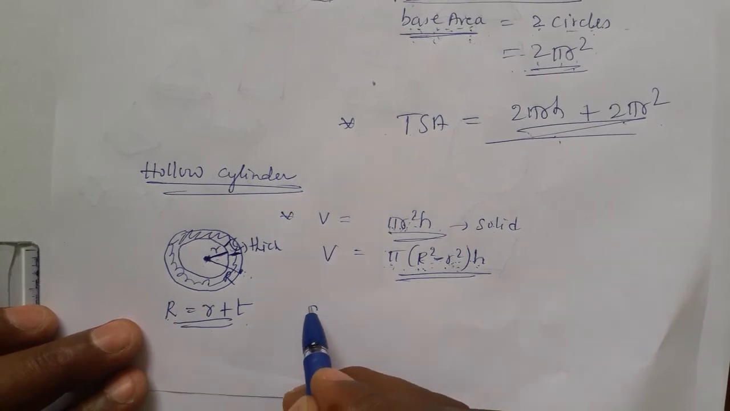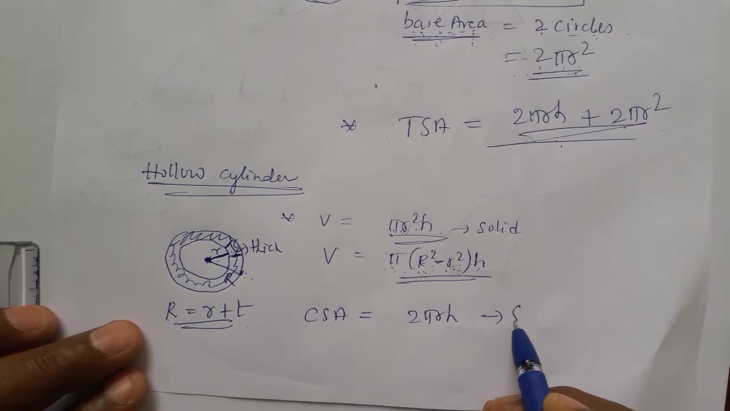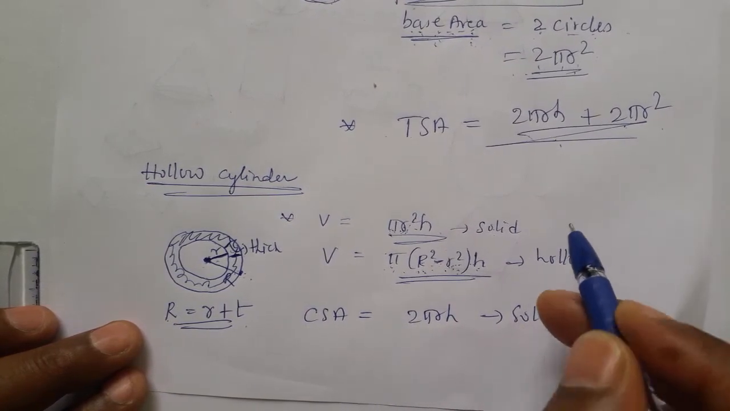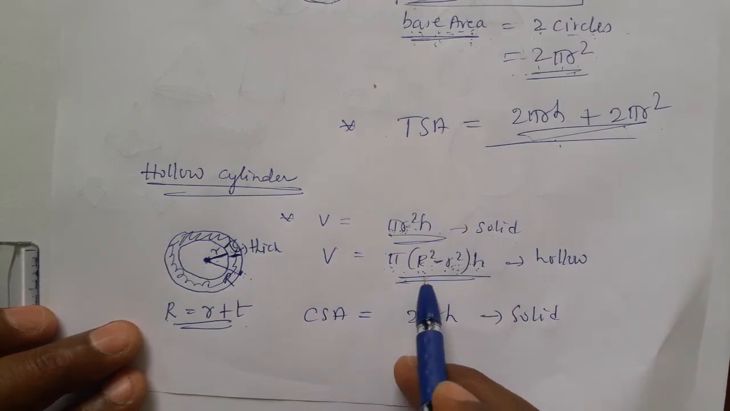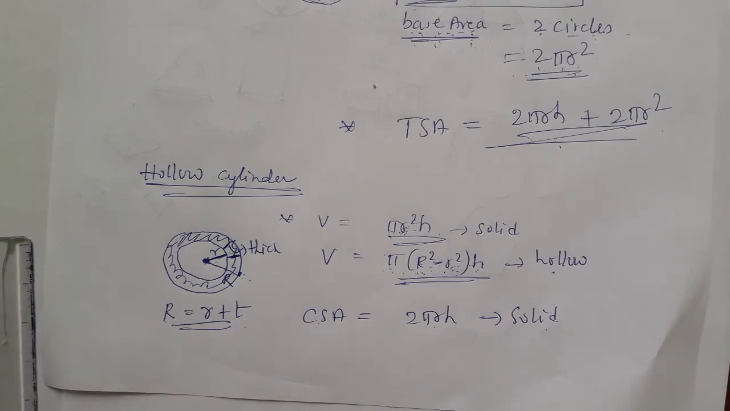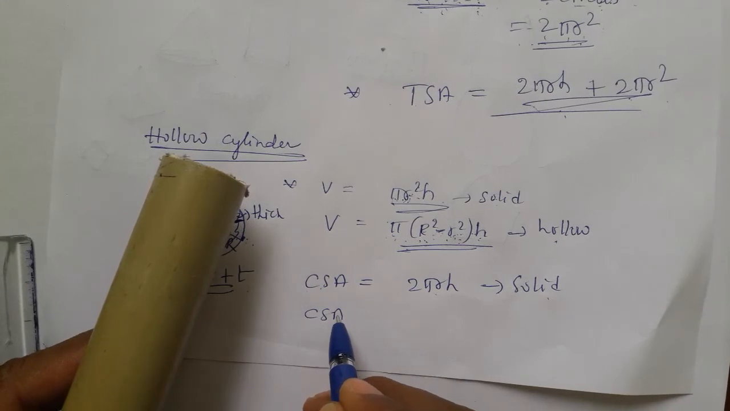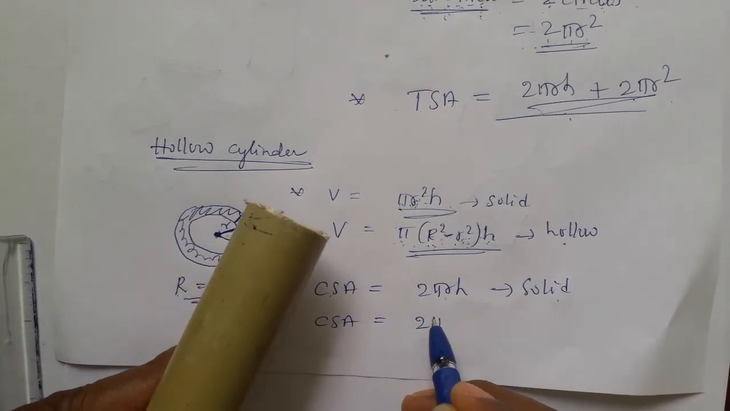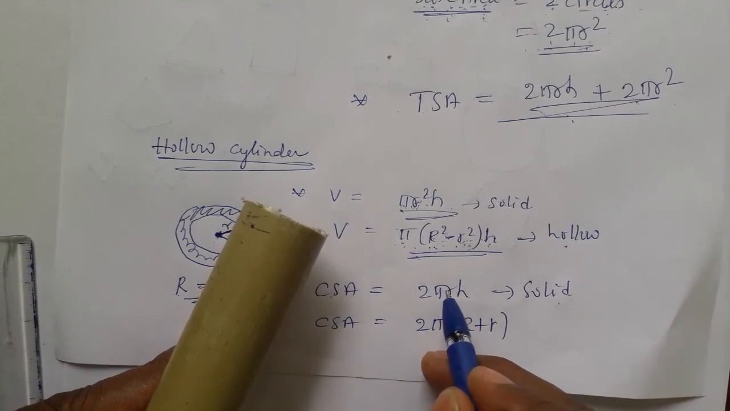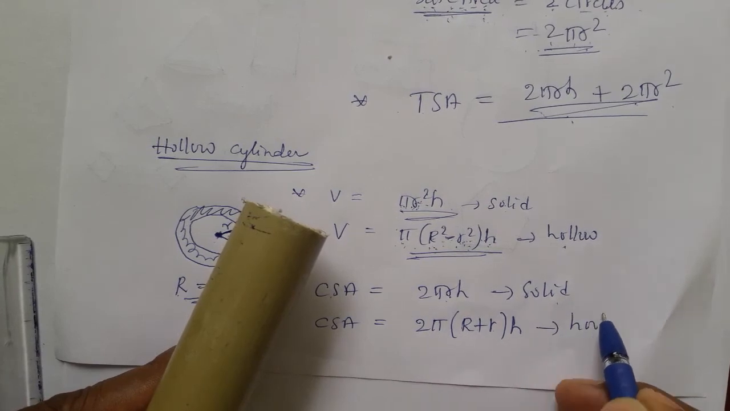And we go for the curved surface area. 2 pi r h we write for the solid cylinder. I'll show you the solid and hollow difference. This is the solid cylinder volume, and this is the hollow cylinder volume. The solid cylinder curved surface area is 2 pi r h. For the same thing, the hollow cylinder's curved surface area is 2 pi, and in place of smaller, you write bigger plus smaller, h as it is, right? This is the hollow.